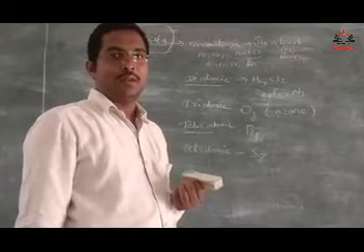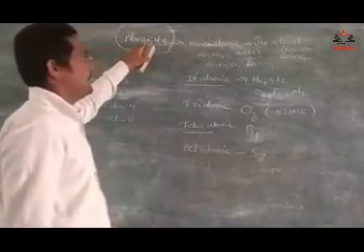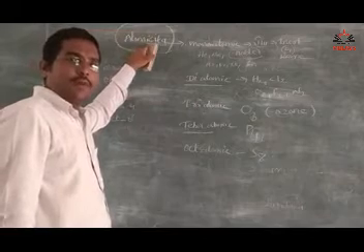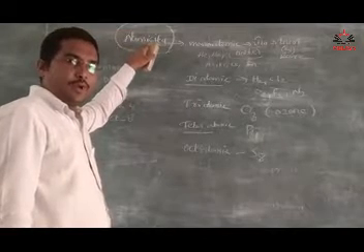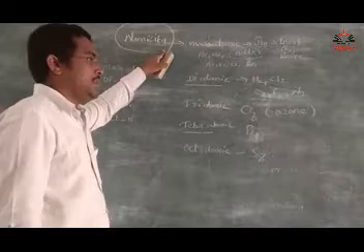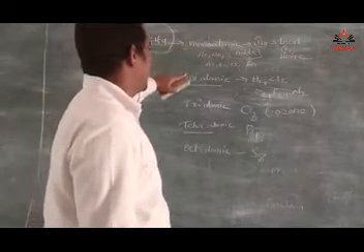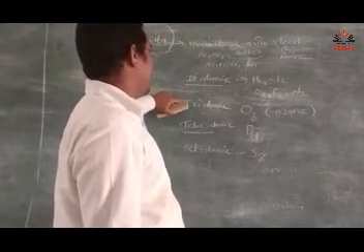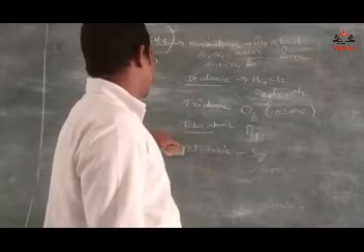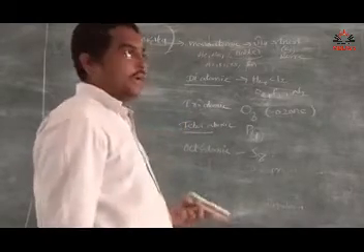So once again I am repeating. What is atomicity? The number of atoms constituting a molecule is called atomicity: monoatomicity, diatomicity, triatomicity, tetraatomicity, and octatomicity.